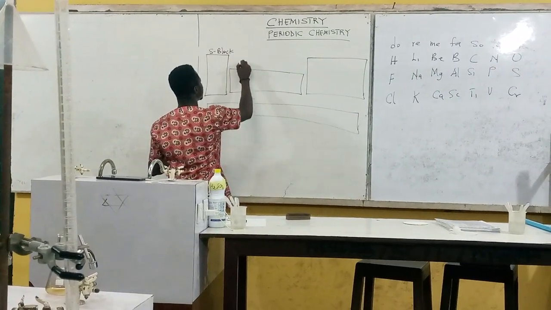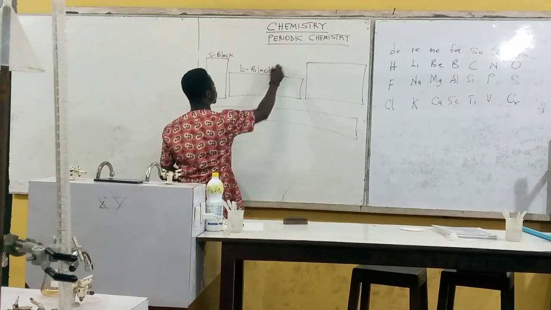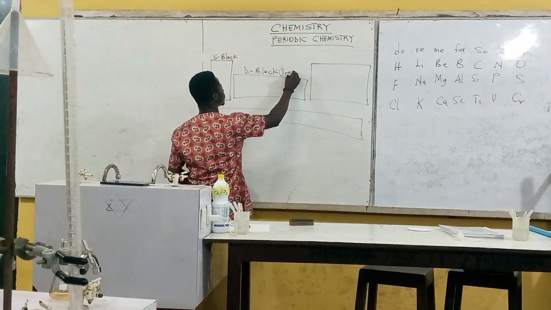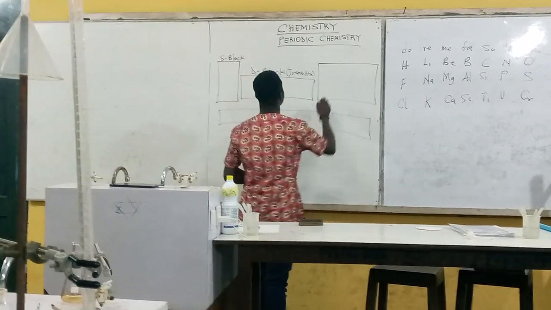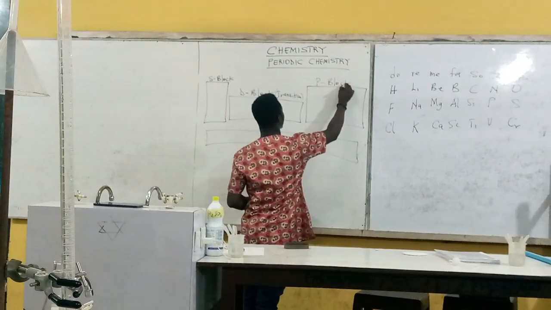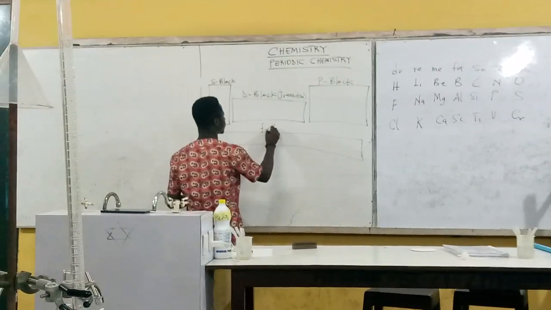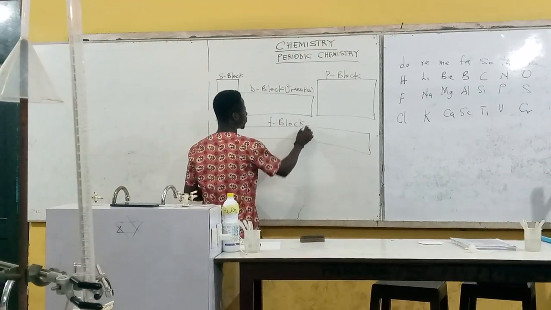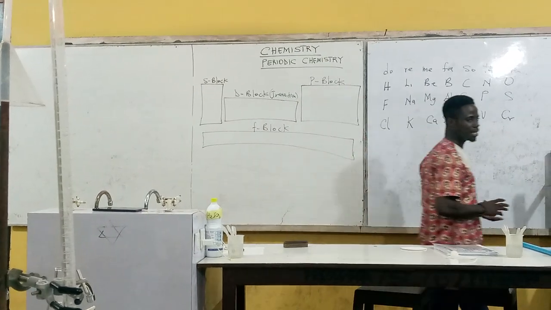Then we have the D block, or what you call the transition metals. Then we have the P block. Then we have the F block. Now the question is, why name them F, S, P, and all that?